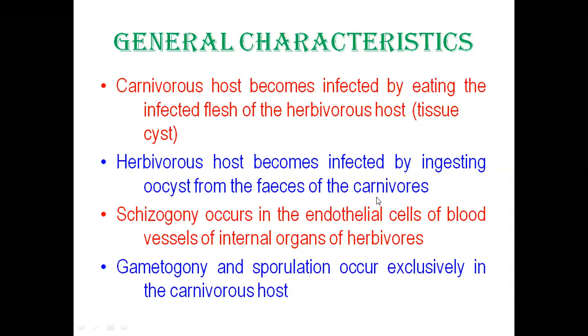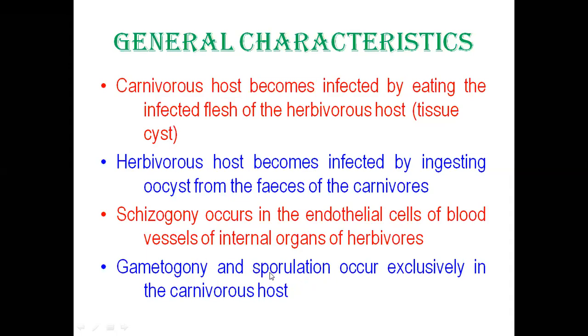Point number three, the schizogony occurs. That means the asexual reproduction occurs in the endothelial cells of the visceral organs of the intermediate host, and the gametogony and sporulation occur in the carnivorous host. Here I want to mention one point.